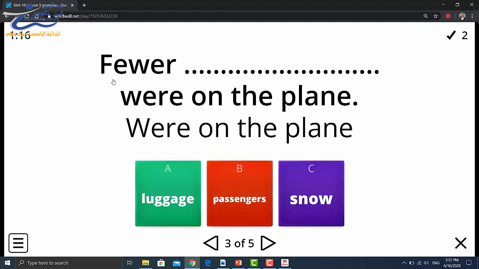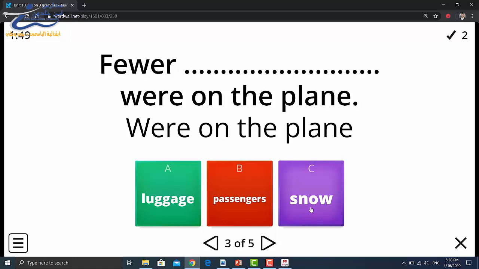So the answer will be, fewer dogs carried the medicine than before. Number 3. Fewer were on the plane. Luggage, passengers, snow. Of course, we can't choose C because the plane has no snow.